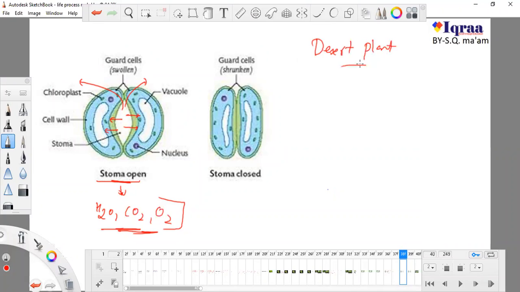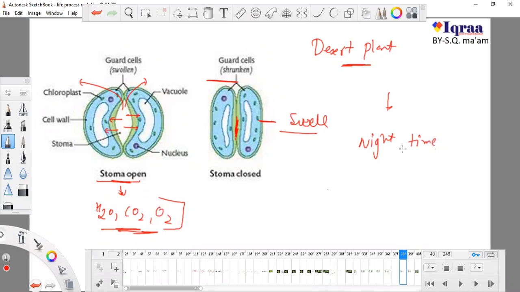Now if the plant doesn't want to remove water from itself, we know that desert plants always have a scarcity of water, so they never allow the guard cells to swell. They never allow this, and guard cells remain in this shrunk condition, and this stomata never opens. Whenever the desert plant wants to make the stomata open, it is night time.